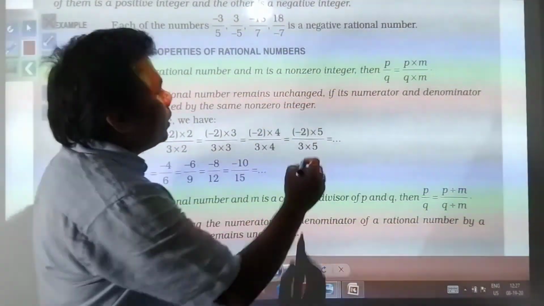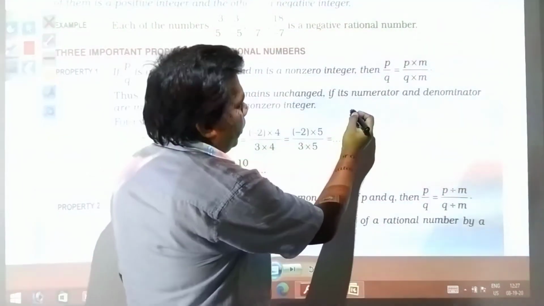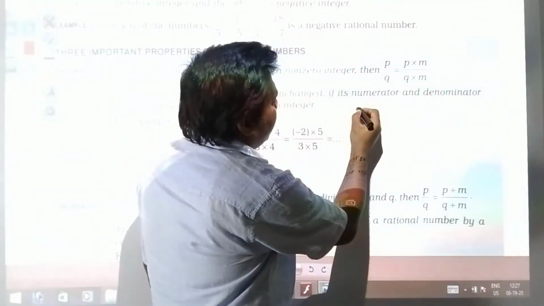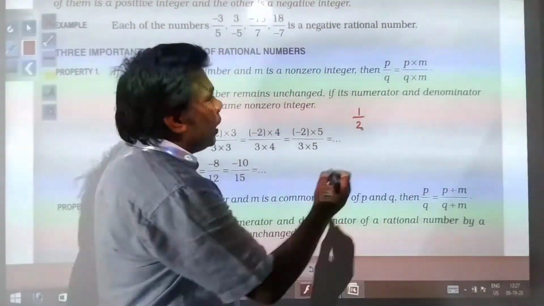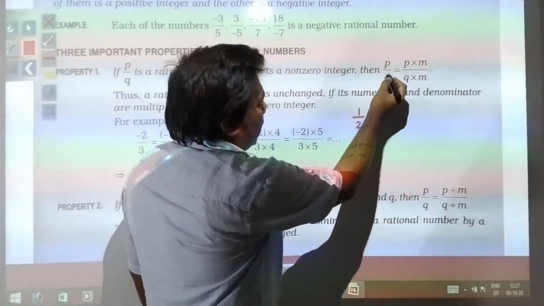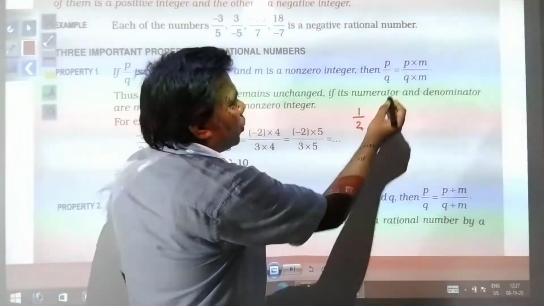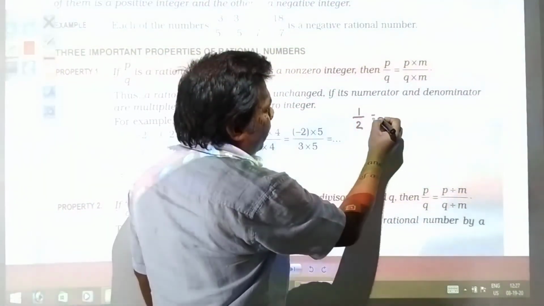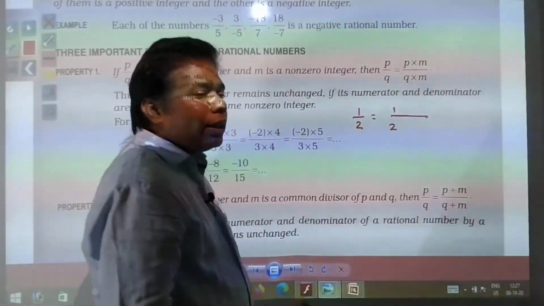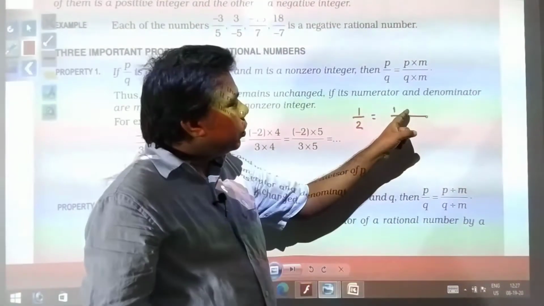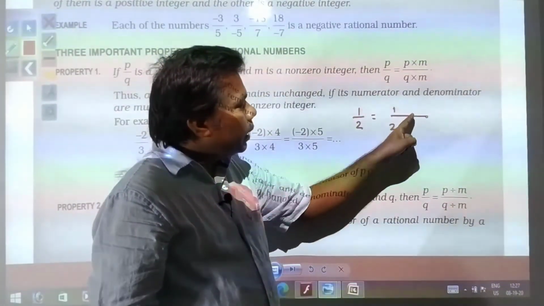So here you see, suppose if any other example you take, simple example, suppose you have 1 by 2. And if you are multiplying this number, suppose this is in the form of p by q, so p into m, just you multiply the same number with both numerator and denominator.